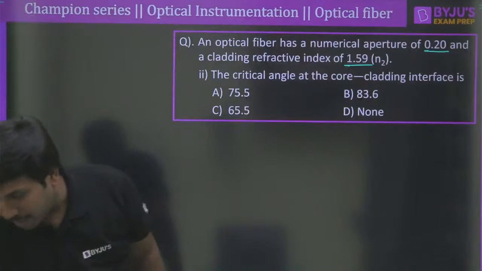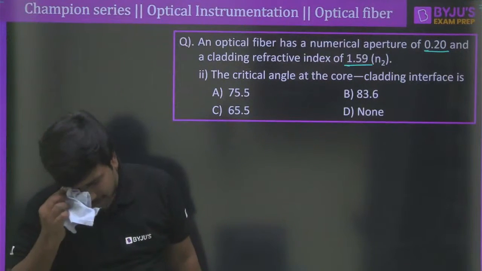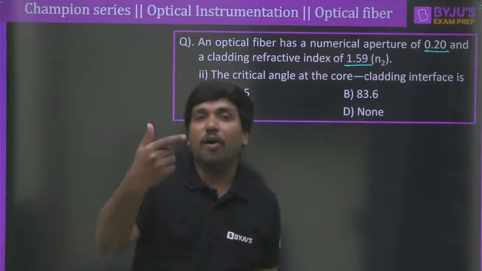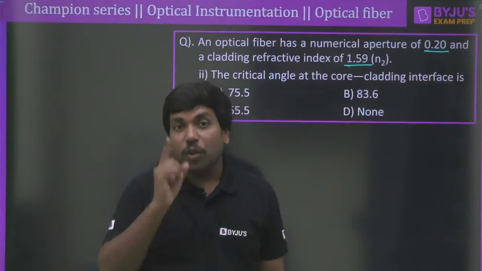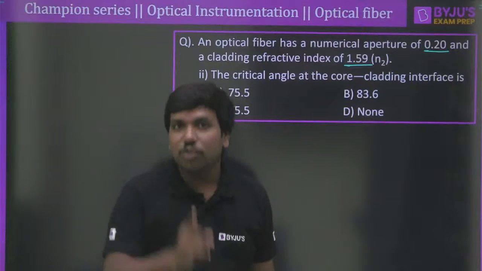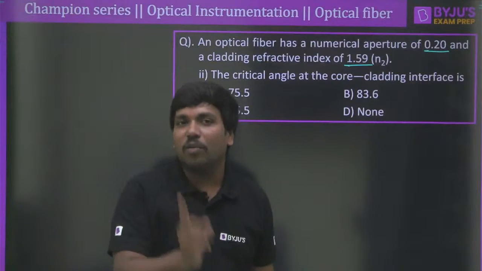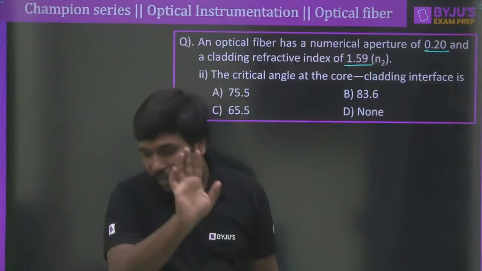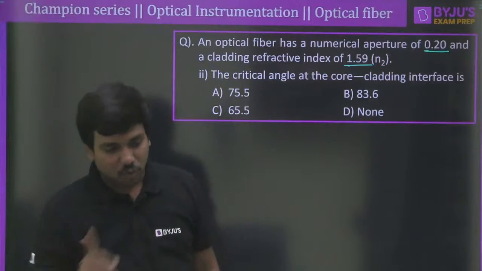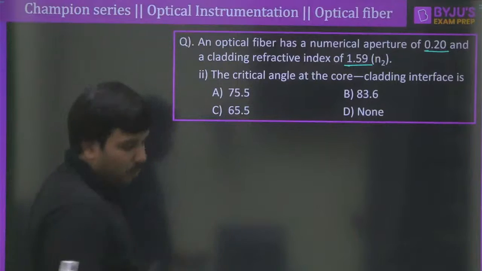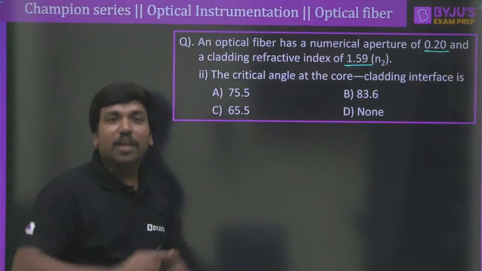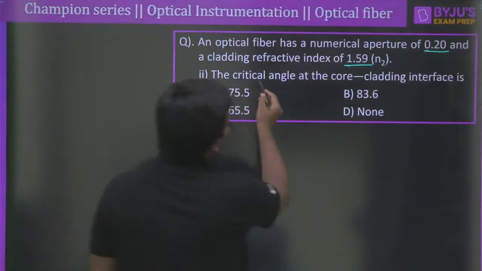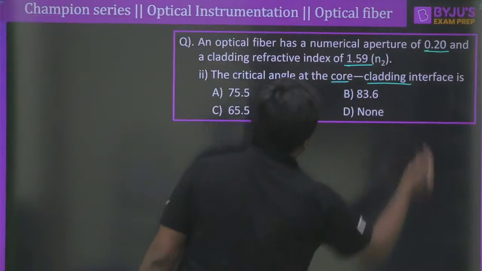So Pramit, yes, we can change by changing the medium. We can change by changing the material which we used for the optical fiber. Clear? So the numerical aperture can be changed only by changing the material we are using for the fiber. If we change the medium, the numerical aperture cannot be changed. So remember this point, Pramit. Only the acceptance angle will be changed if we change the medium surrounding the fiber. So now the critical angle at the core and cladding interface is going to be dash.